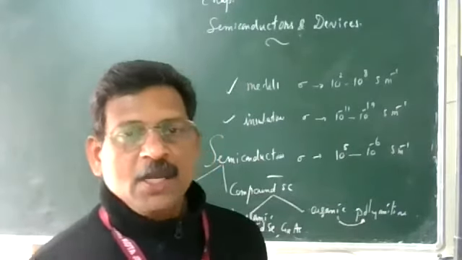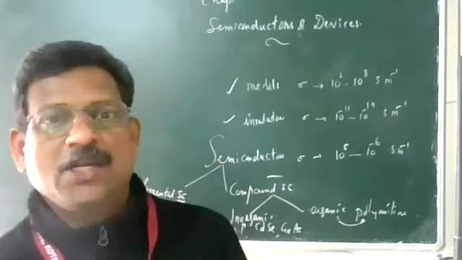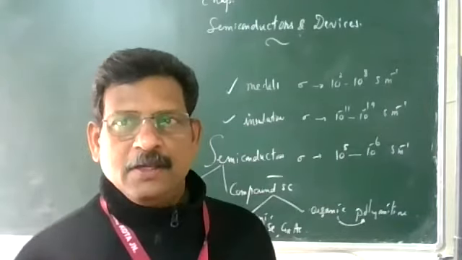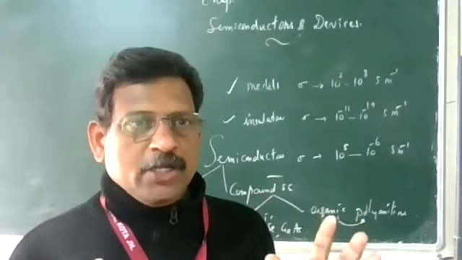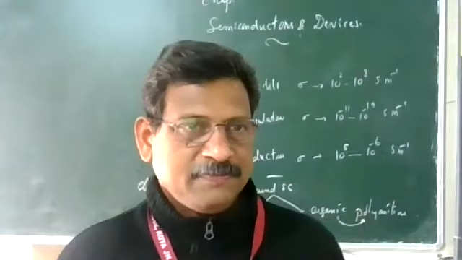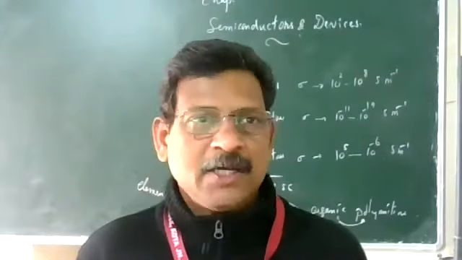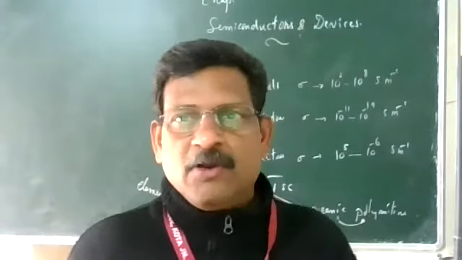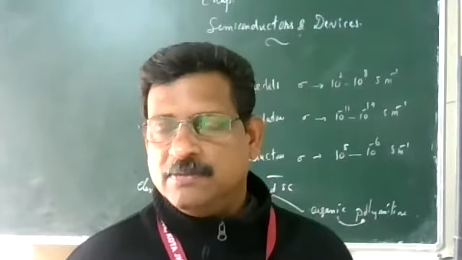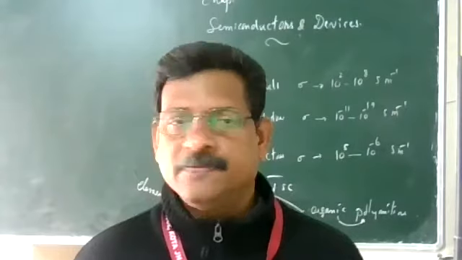Next we have to see energy bands in solids. First, we take an atom. According to the Bohr model, we are well aware of the discrete energy levels. Can anyone tell me what is the ground state energy level of the hydrogen atom? N equals 1.